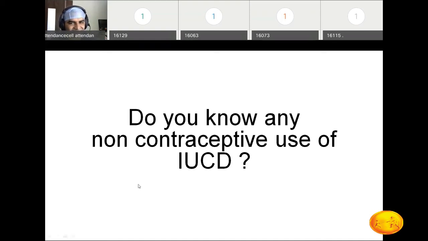Contraceptive means prevent the pregnancy. This we know. But what is the non-contraceptive use? Means contraception aside, what are you going to use these intrauterine devices for?